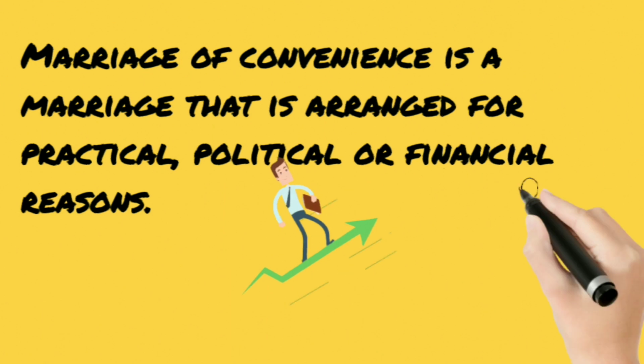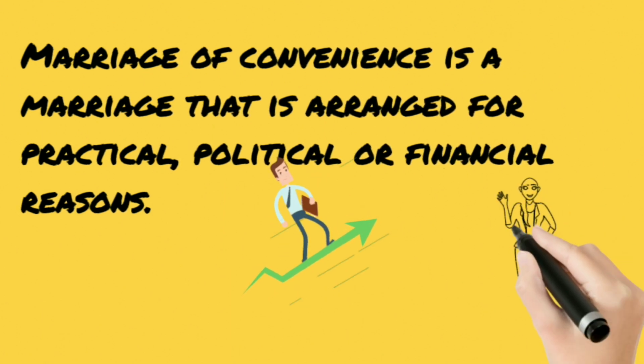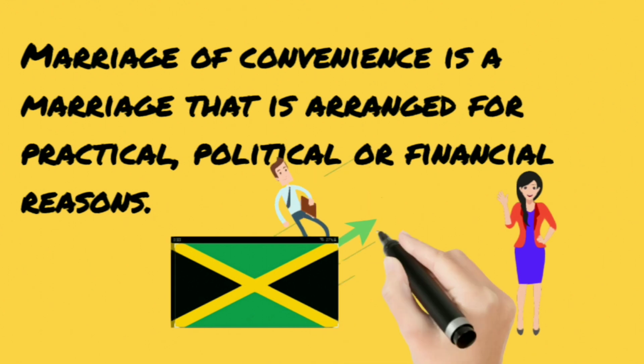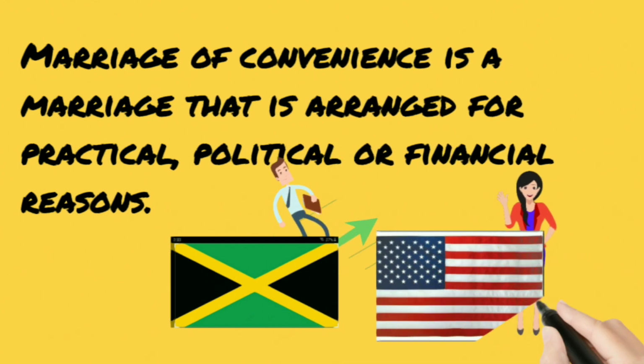Let me give you some examples. Somebody goes overseas as a Jamaican, you are not a citizen of the country that you visit. You want to become a citizen, so you get married to the person to gain your citizenship, that is a marriage of convenience.